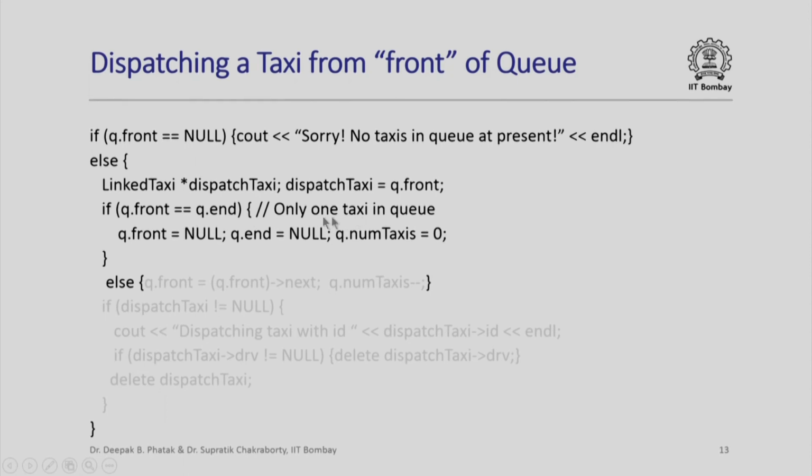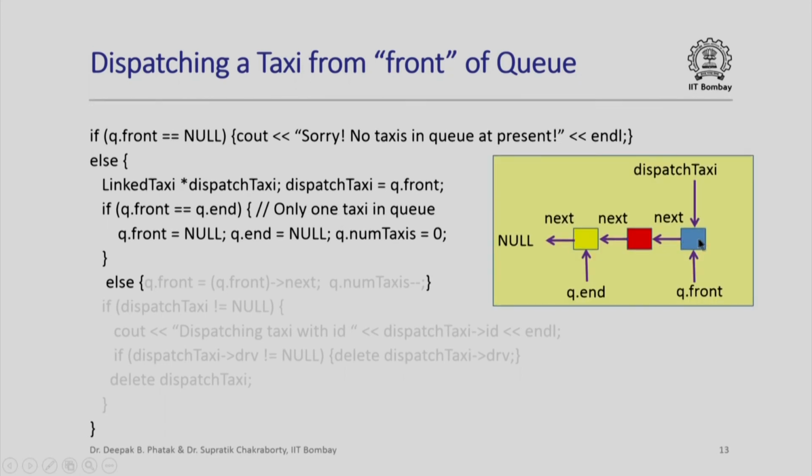If this dispatch taxi was the only taxi in the queue, then after we have dispatched it, the queue would become empty. So how do we check whether this was the only taxi in the queue? We check if q dot front is equal to q dot end, and if so, after this taxi has been dispatched, the queue becomes empty. So both q dot front and q dot end become null, and the number of taxis in the queue becomes 0. Otherwise, if dispatch taxi is not the only taxi in the queue, then we have a situation like this. This is the front of the queue, this is the end of the queue, and dispatch taxi is pointing to the taxi at the front of the queue.